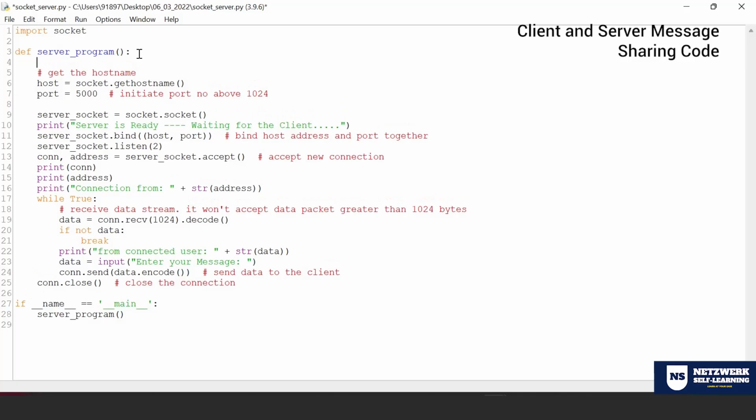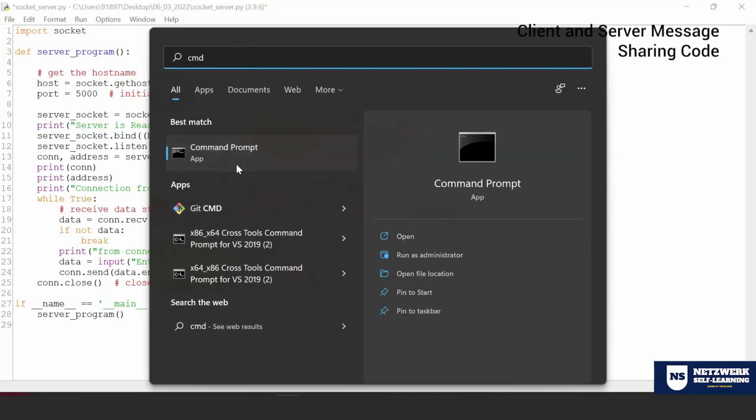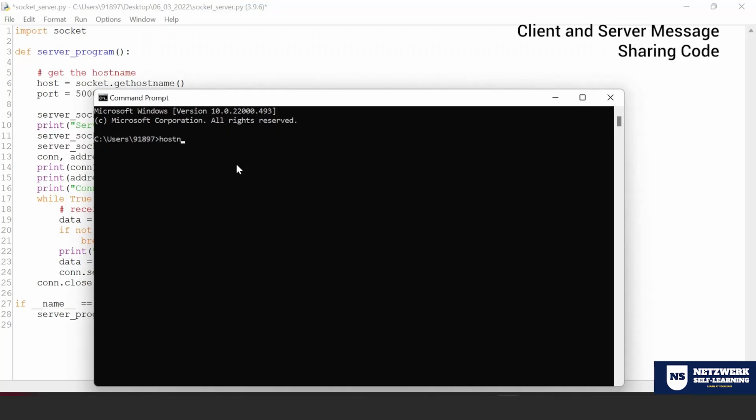Since I'm working on my system, I cannot take some other server to work upon. I can buy one, right? But just for the demonstration, I'm going to take my own system as a server for myself. So that's why I'm using this line, socket.gethostname. If you're wondering what this gethostname is, it is nothing but one function of socket which will give you the hostname of your current system. So let me show that. Command prompt, and hostname. When you enter, look at that. It gives the name of my laptop.